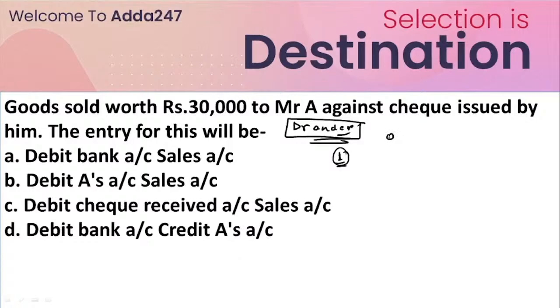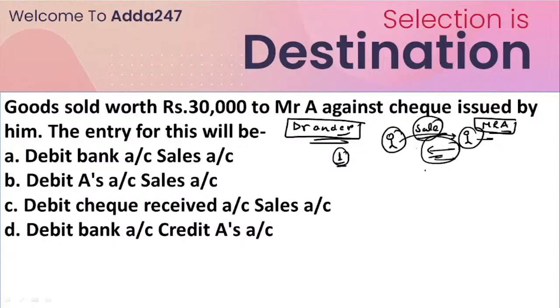So suppose this is you, and you sold goods to someone, and that someone's name is Mr. A. So you just sold your goods worth 30,000 rupees, and meanwhile this person A issued a check to you.